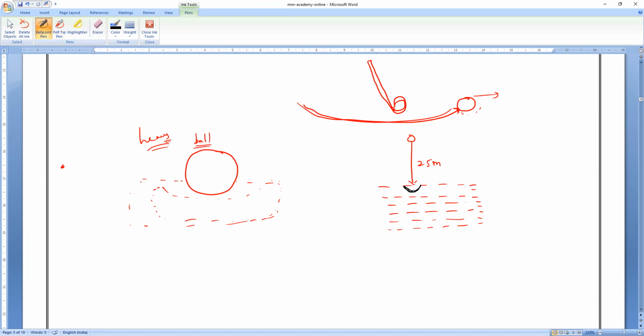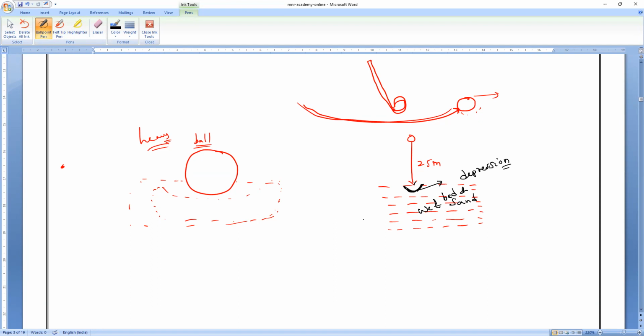Am I right or wrong? As I told you, take a wet bed of sand. As soon as the ball hits, it will form a depression. So what is that called, all of you?